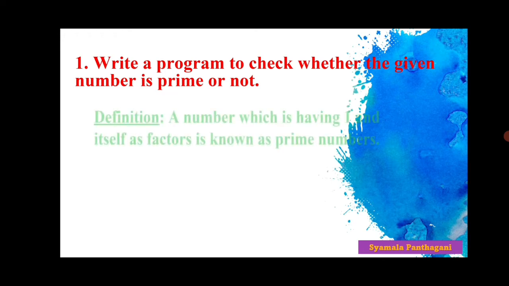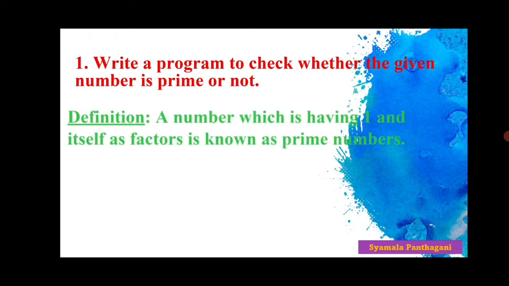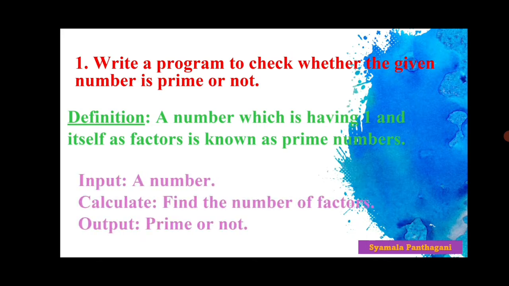Now the definition is: a number which is having 1 and itself as factors is known as prime number. The explanation is: what we have to take as input, a number. What we have to calculate, find the number of factors. And the output is to check whether the given number is prime or not. Shall we start the program?